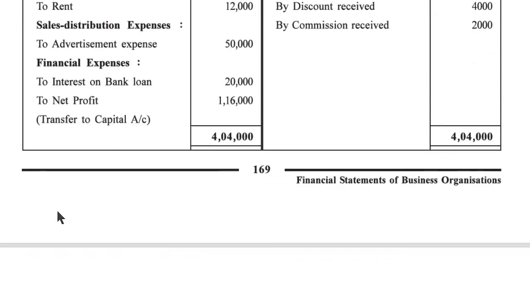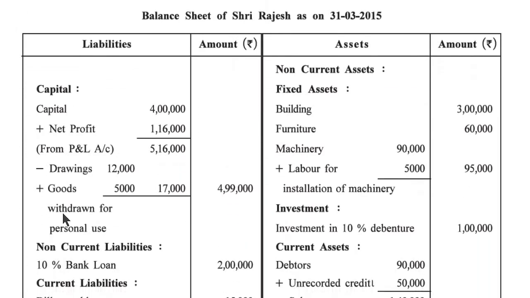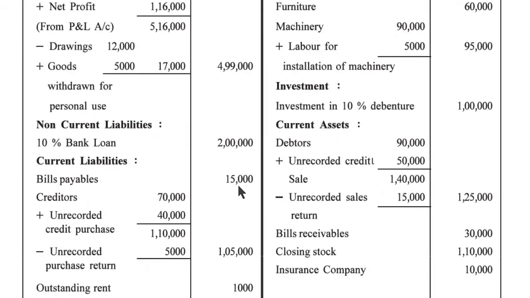So now let us start the balance sheet. Balance sheet of Sri Rajesh as on 31st March 2015. Capital given in the trial balance is 4 lakh plus net profit 1,16,000 from the profit and loss account. And total 5,16,000 minus drawing 12,000 plus goods withdrawn for personal use, it is given in adjustment. So 12,000 plus 5,000, 17,000 is there. 5,16,000 minus 17,000 is equal to 4,99,000.